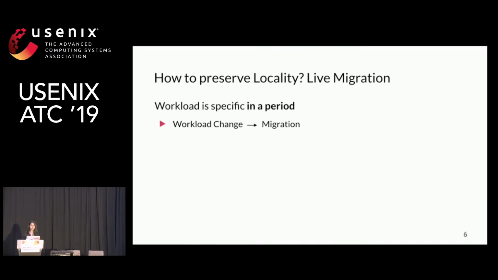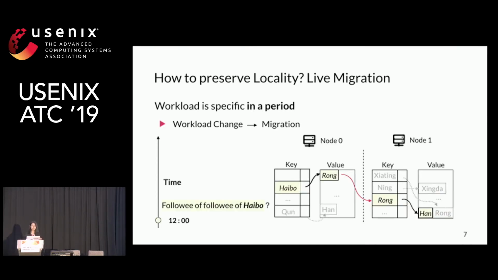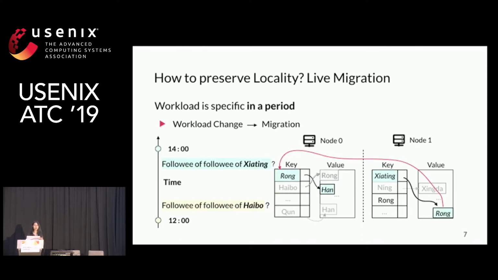So traditional storage systems use live migration to preserve locality. Once the workload changes, live migration moves data according to locality requirements. In the example, node 0 requires data of Rong. Live migration moves the data, and now all the data are local. After a while, the workload changes, so the data of Rong is migrated back again.